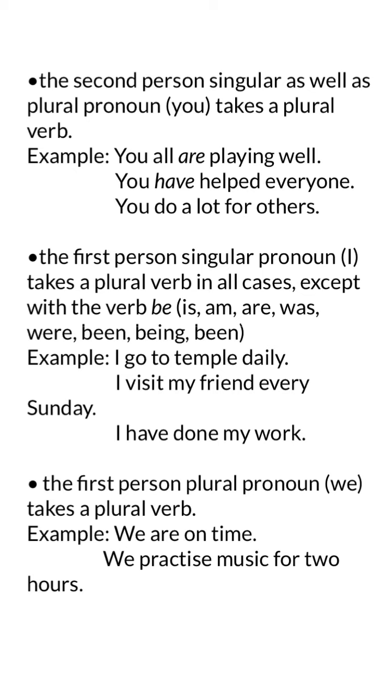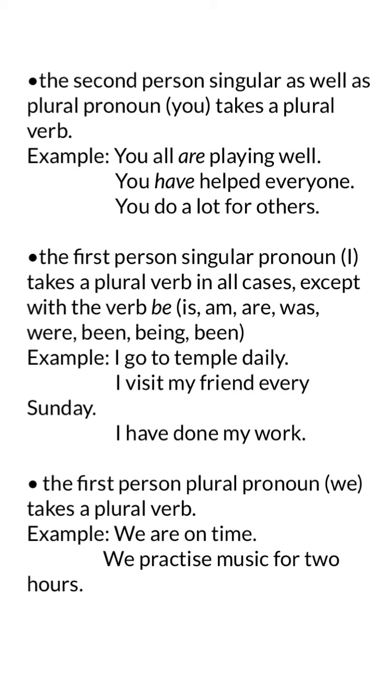Next rule, you see, the first person plural pronoun. First person plural pronoun we takes a plural verb. When you say we, it is first person, and the pronoun number is plural. So we always take a plural verb. For example, we are on time.